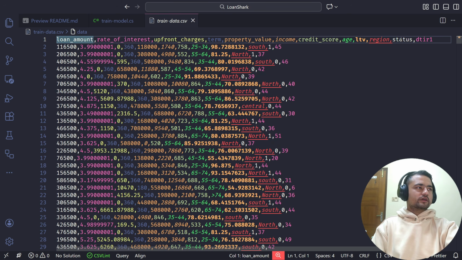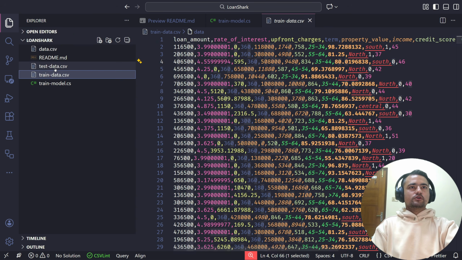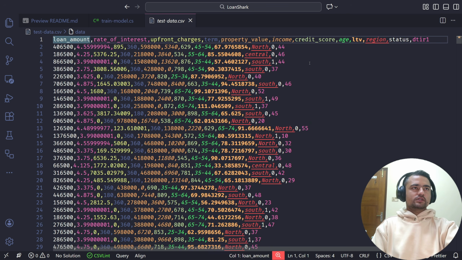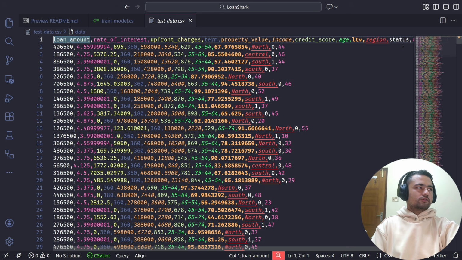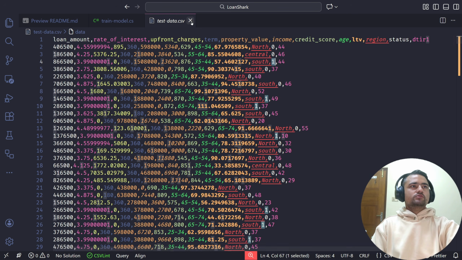Let's verify that first. In the status column I have 1 and I have 0, so I'm good on the train data. Similarly, we also need to have both status in the test data, because otherwise, let's say we have only status equals 0 in the test data, there is no way to verify that the model will actually predict the correct result for the missing status. In our test data I have status 0 and I have status 1 too, so we are good.